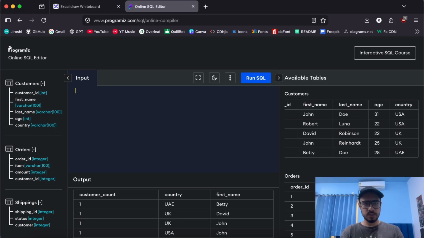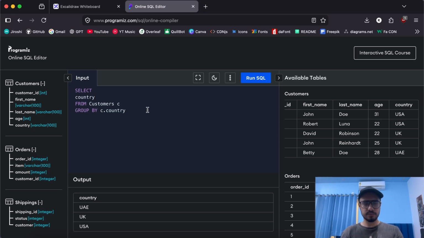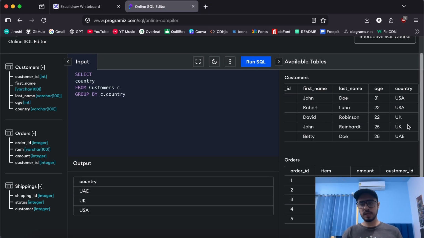I'll write a similar query. We'll select something from the customers table as C. Now let's group by C dot country. We're grouping by country, and we'll just select country. So give me all the countries. Yeah, so if you see the output, we got all the different countries listed. Although there are multiple duplicates, it just gave us each country only once. That is because each country is associated with a bucket now.